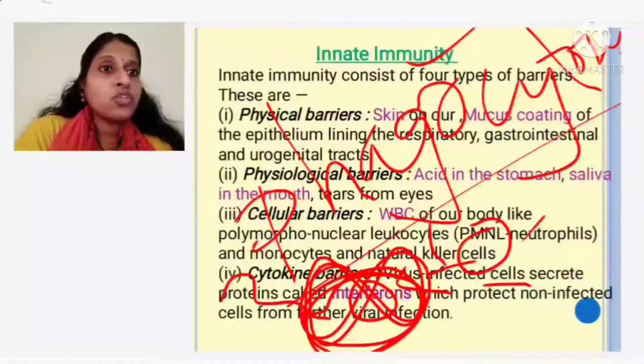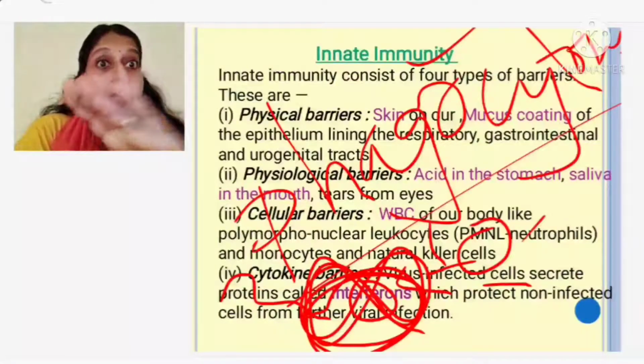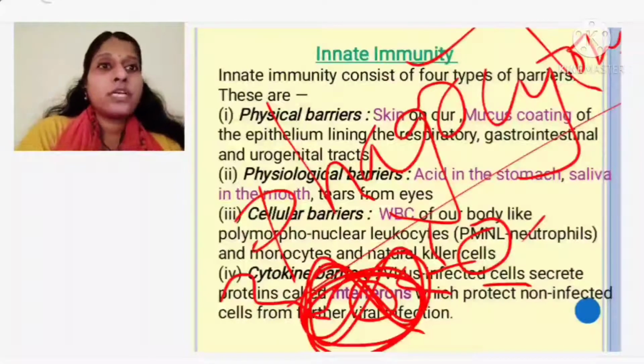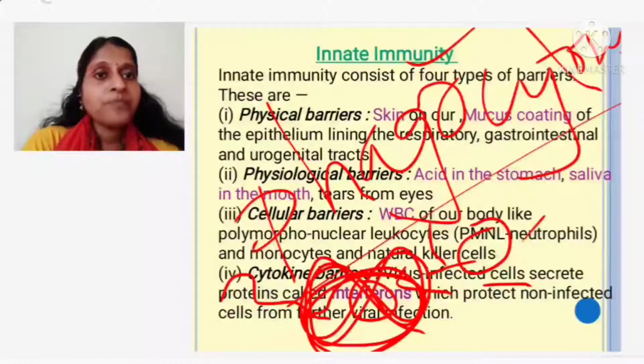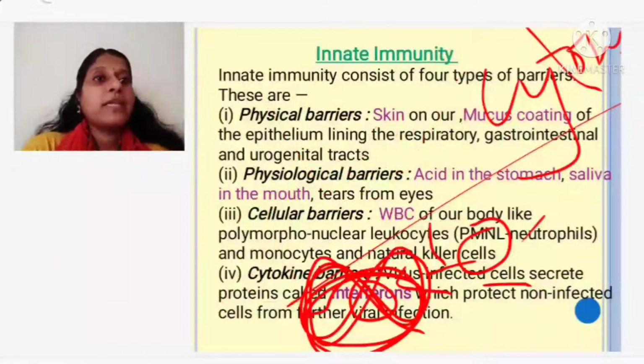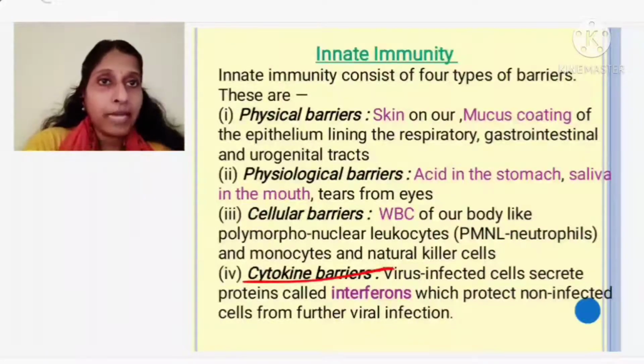So this process of engulfing the germ when it is getting into my body and killing this germ, we call it what? Phagocytosis. So it is a type of what barrier? It is a type of cellular barrier. And the last barrier we are going to learn is the cytokine barrier. So what do you mean by the term cytokine barrier?